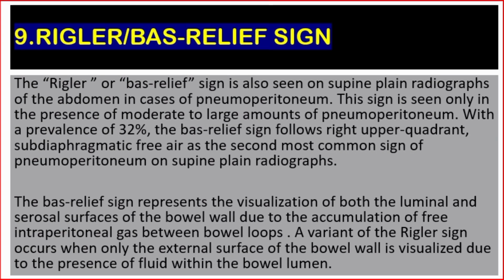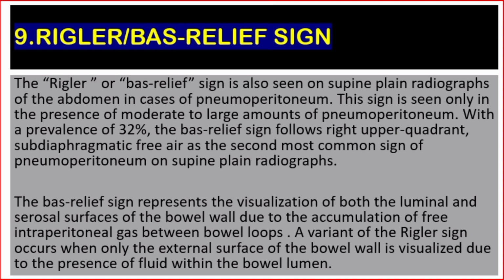Number 9. Rigler or bas-relief sign. This sign is seen on supine plain radiographs of the abdomen in cases of pneumoperitoneum. This sign is seen only in the presence of moderate to large amounts of pneumoperitoneum. With a prevalence of 32%, the bas-relief sign follows right upper quadrant subdiaphragmatic free air as the second most common sign of pneumoperitoneum on supine plain radiographs.